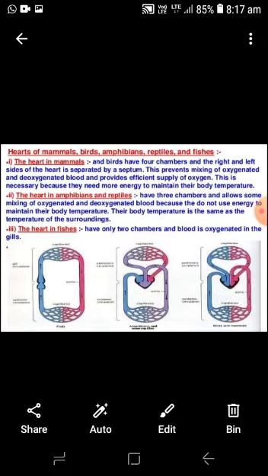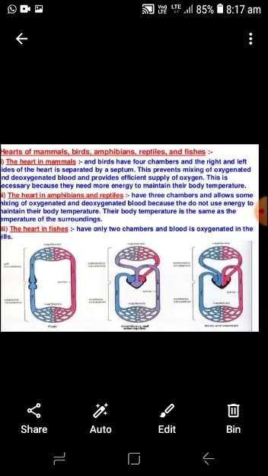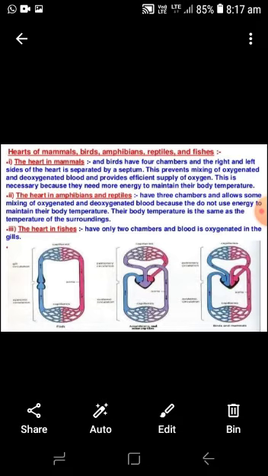The heart in amphibians and reptiles has three chambers and allows some mixing of oxygenated and deoxygenated blood because they do not use energy to maintain their body temperature. Their body temperature is the same as the temperature of the surroundings. Such animals are cold-blooded animals. Their body temperature fluctuates according to the environment, so the heart is divided into three chambers.